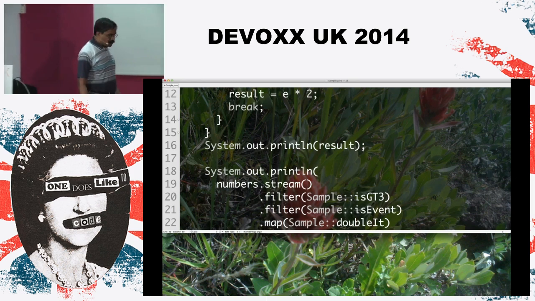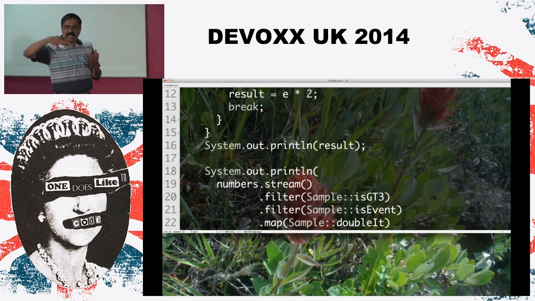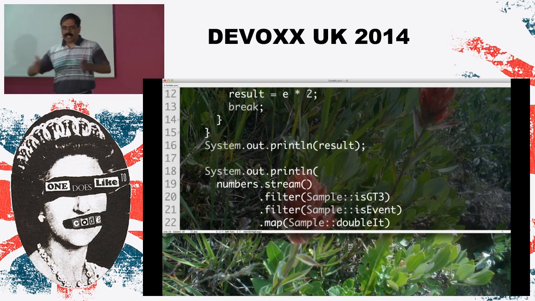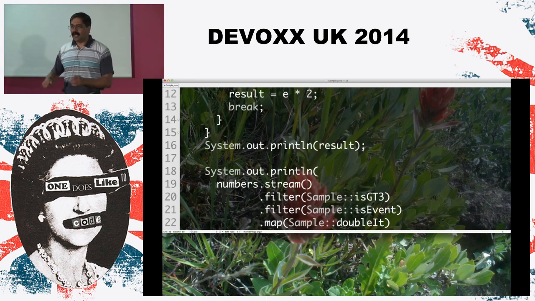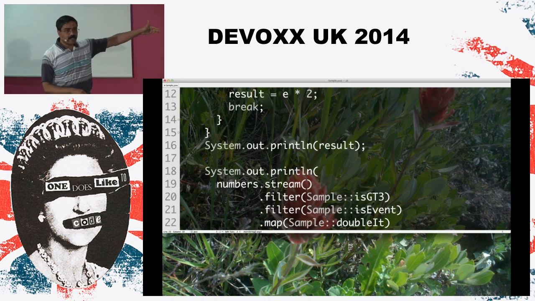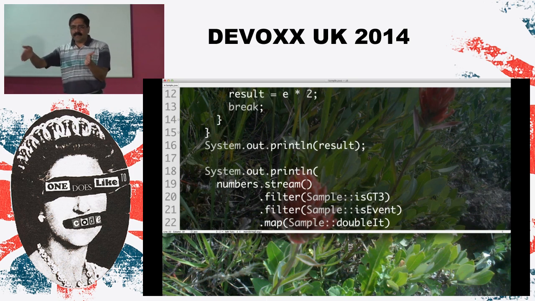So what does filter do? Filter cherry picks elements from a collection. So if you have a collection of 10 values, and I say filter is greater than 3, it only gets elements greater than 3 and drops the rest of the elements. It cherry picks only numbers that are greater than 3. Then that collection is sent to the next one, and it says only pick even numbers from it, and then the odd numbers are thrown out.